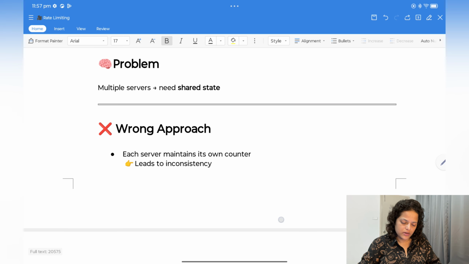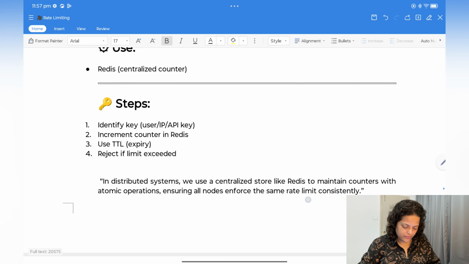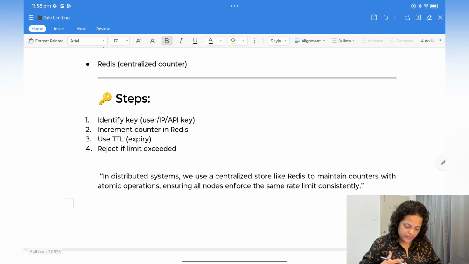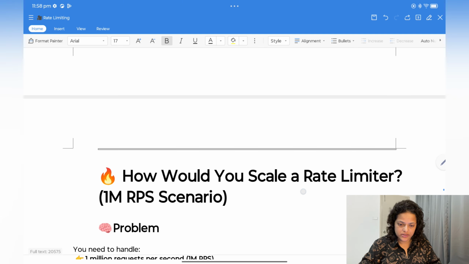Using Redis. Okay, so centralized counter, you will have the centralized counter, and you identify the key, increment the counter in Redis. Okay, and then use TTL, time to live, then reject if limit exceeded.